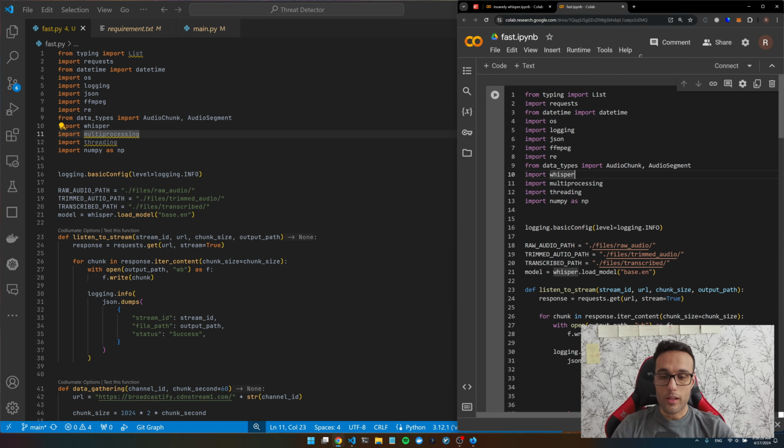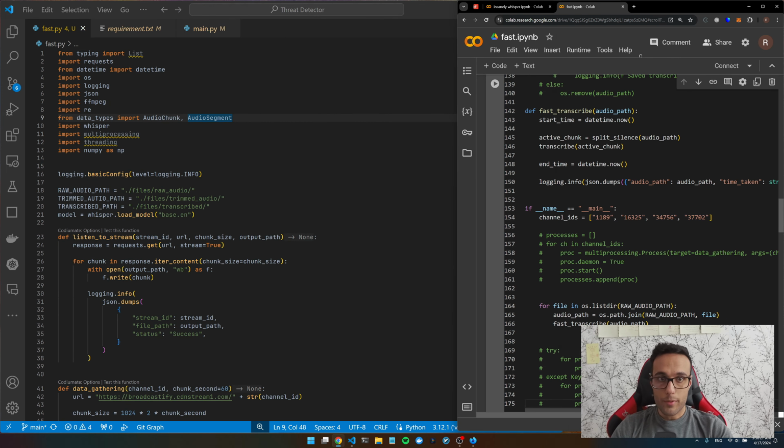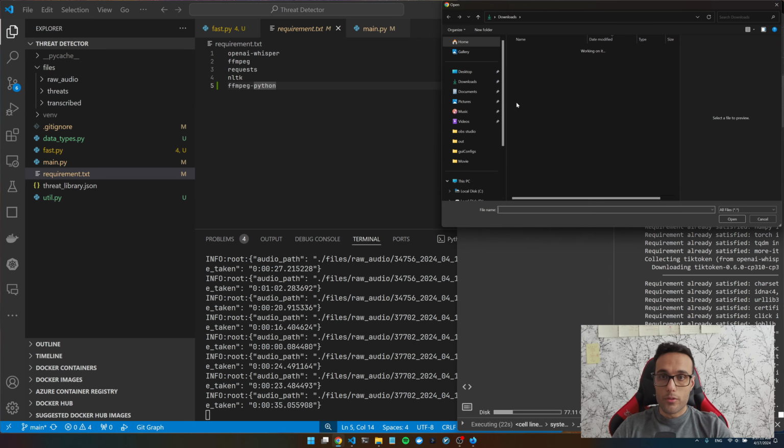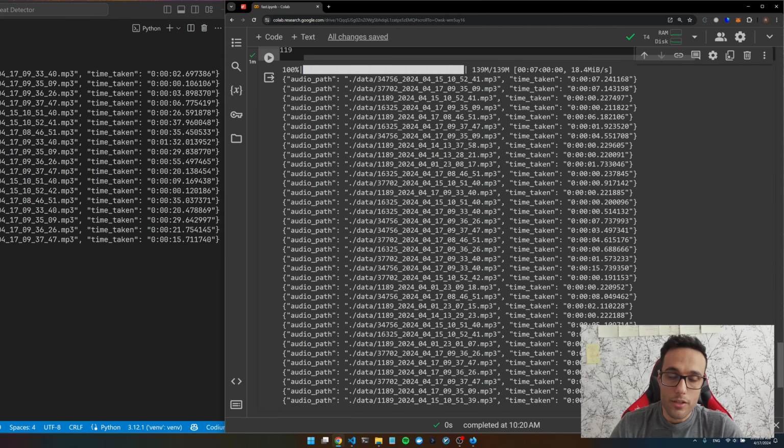I'm going to use Google Cloud. I'm going to copy and paste everything we have here, pip install, and upload all the audio files we have. You can see here the output on the GPU is much faster. 7 seconds, 4 seconds, 1 second, 7, 3. The longest we got is 15, but we got a bunch of 2, 3, 5, 1, and 0, not actually 0, but less than 1.